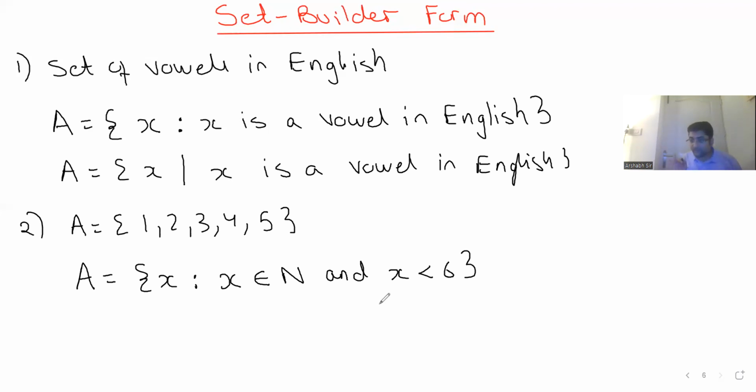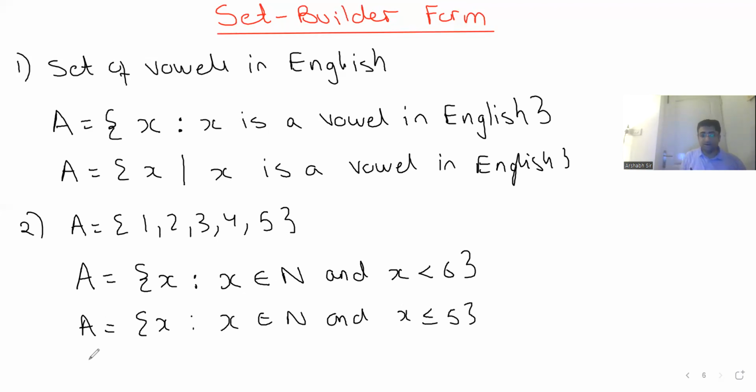There are multiple ways of writing this. A person can also say, sir, A comprises of X such that X is a natural number and X is less than or equal to 5. This is also right. Right? Someone else can say, sir, A comprises of all the elements X such that X belongs to Z plus and X is less than 6.